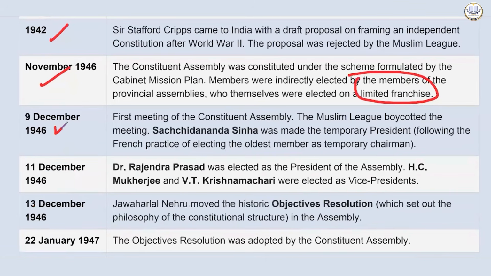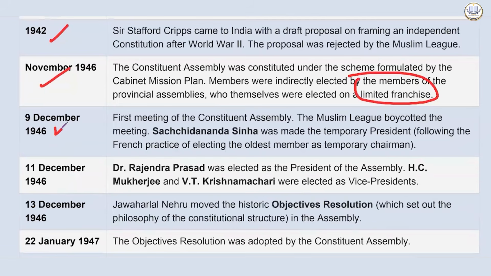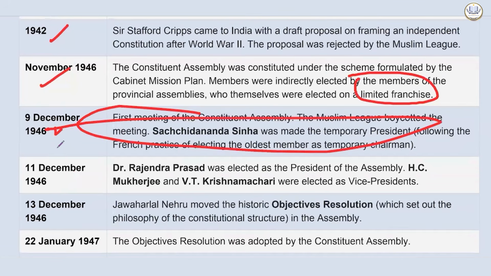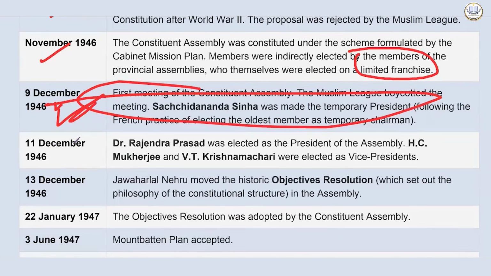Then comes the 9 December 1946, the first meeting of the Constituent Assembly. The Muslim League boycotted the meeting, and Sachchidananda Sinha was made the temporary president, following the French practice of electing the oldest member as temporary chairman. Very, very important. Now also the pro tem speaker is usually the senior-most one, right? Then on 11 December 1946, Dr. Rajendra Prasad was elected as the president of the assembly. H.C. Mukherjee and V.T. Krishnamachari were elected as vice presidents.